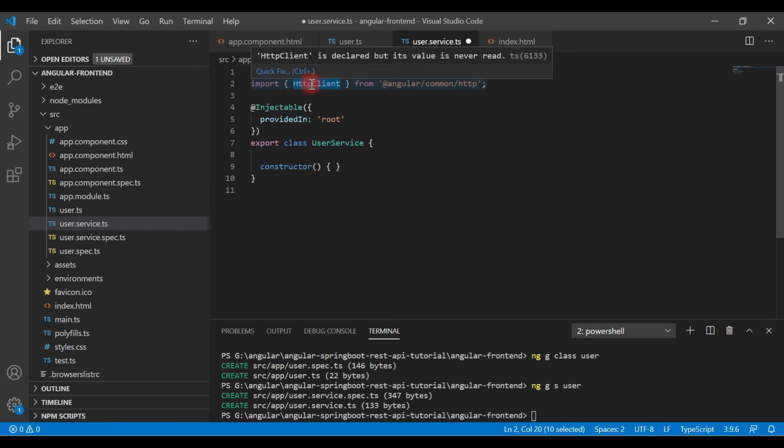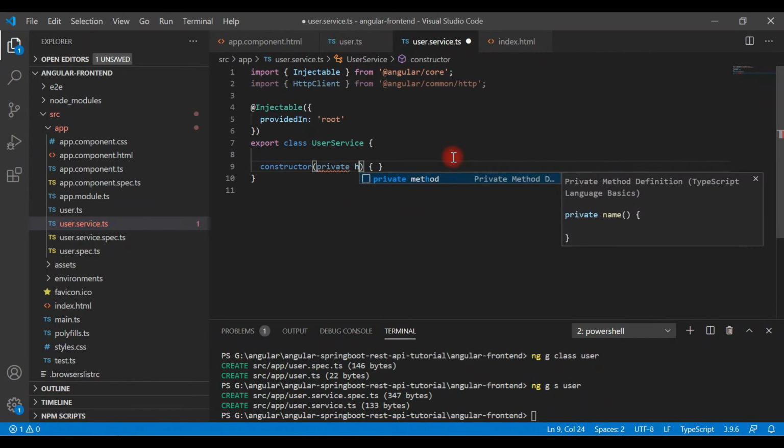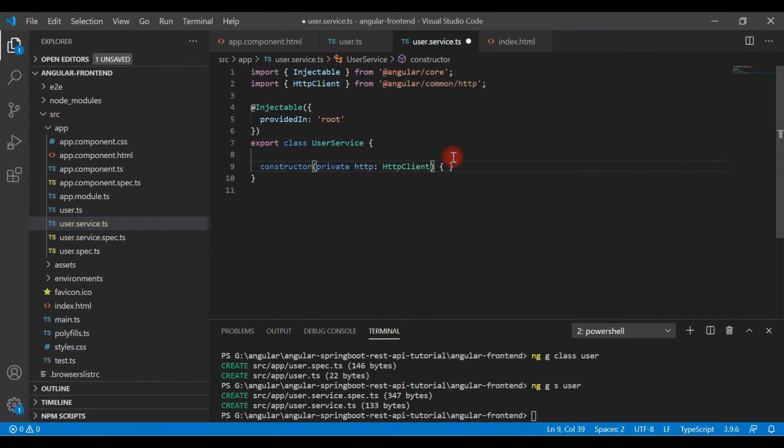Make sure that you import HttpClient from this package. Once we import HttpClient, let's inject it inside the constructor. Just type private http: HttpClient. This is how we inject HttpClient in a constructor.